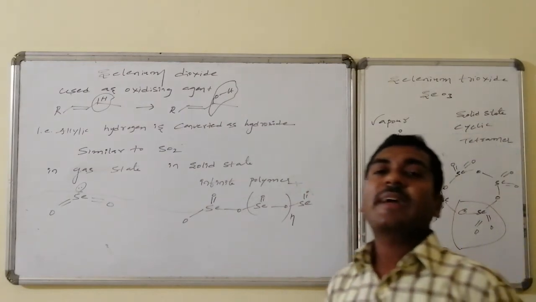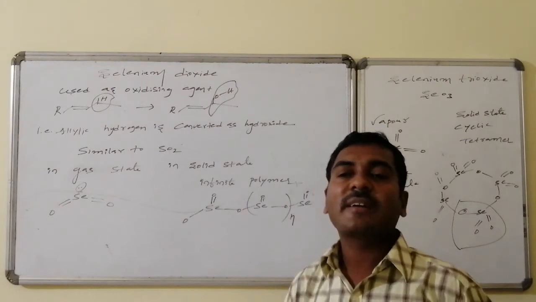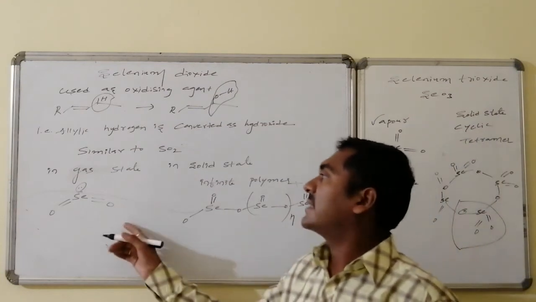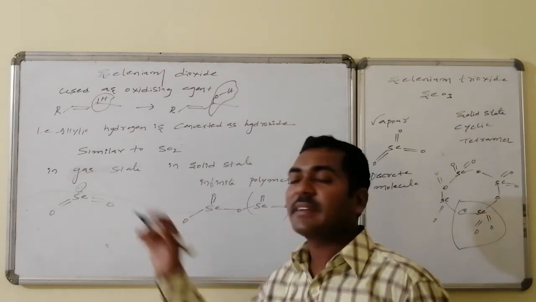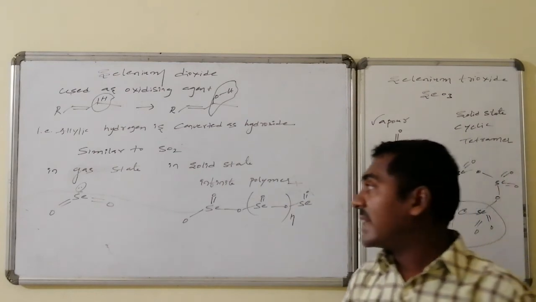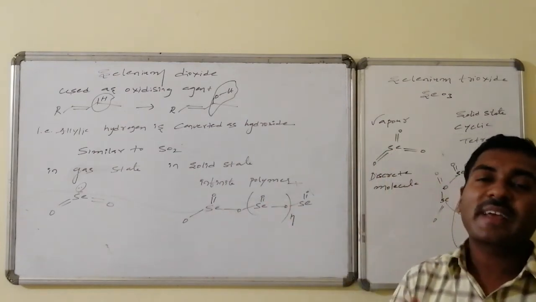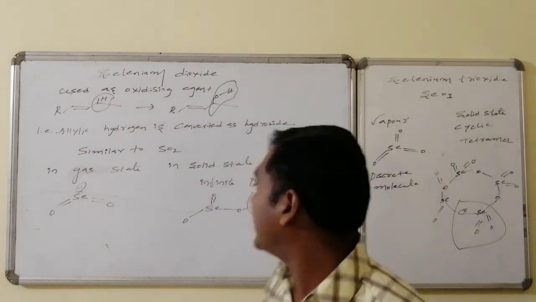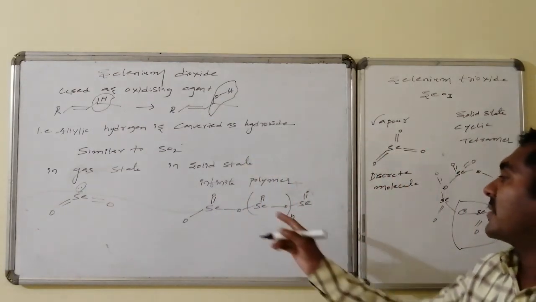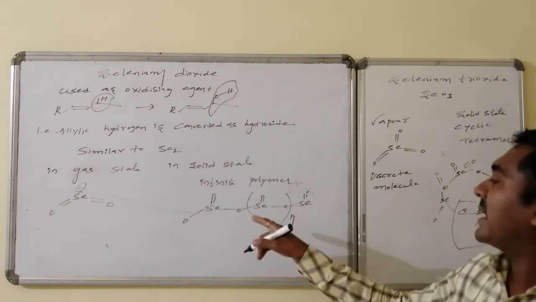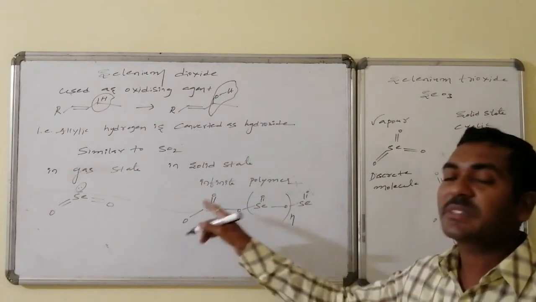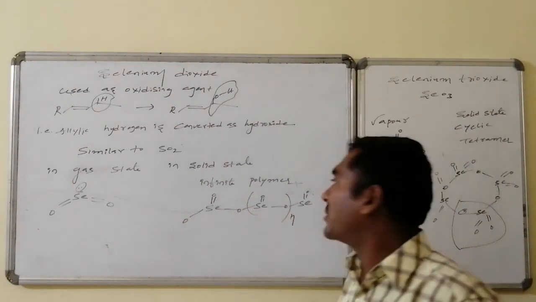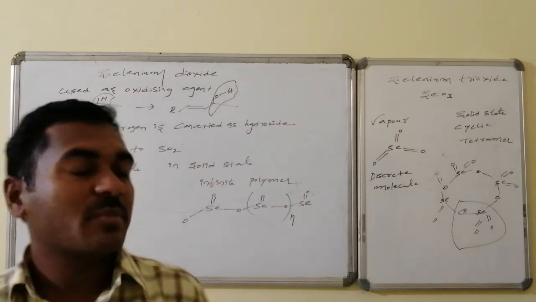Selenium dioxide has a structure similar to sulfur dioxide. In the gaseous state, similar to sulfur dioxide, it is present as discrete molecules, whereas in solid state, it has an infinite polymeric structure. Selenium dioxide is connected to other seleniums through the oxygens, thus an infinite number of seleniums are connected from one end to the other end, that is, an infinite polymer is present.